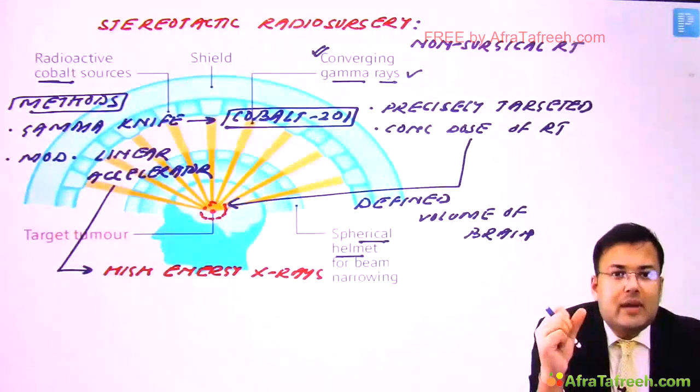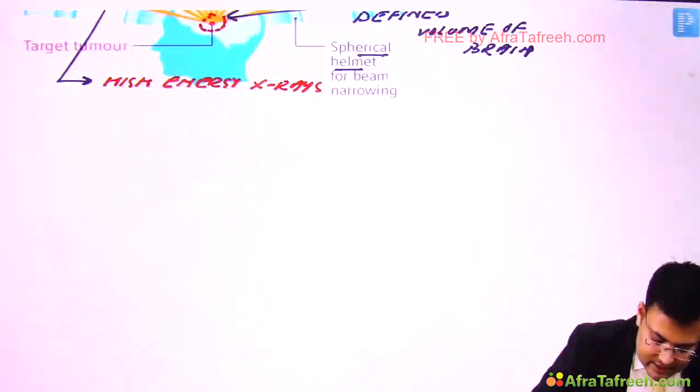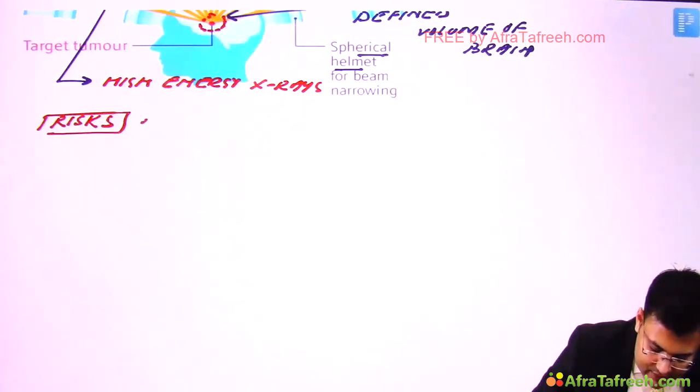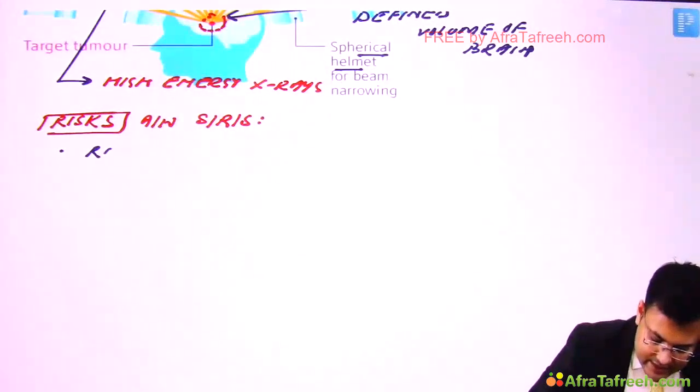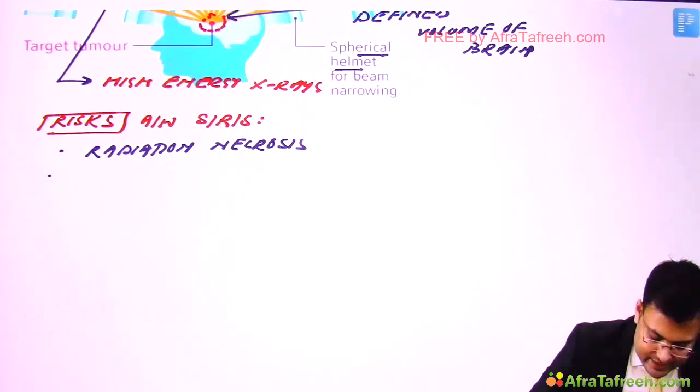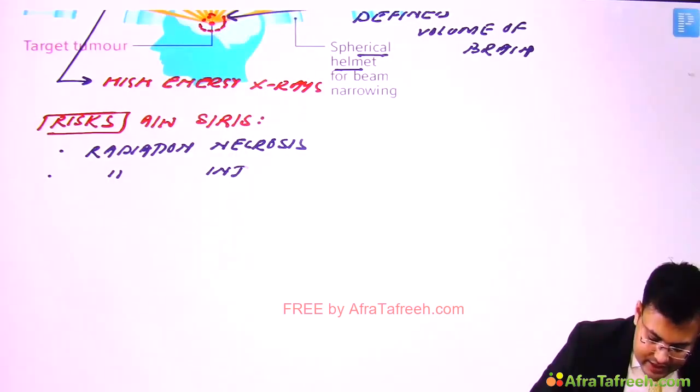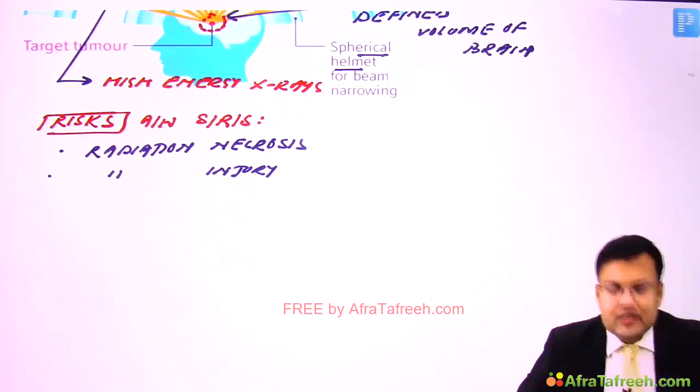So these are the drawbacks. So what are the risks associated with stereotactic radiosurgery? First, there can be radiation necrosis. Clear? And second, there can be radiation injury to surrounding structure.